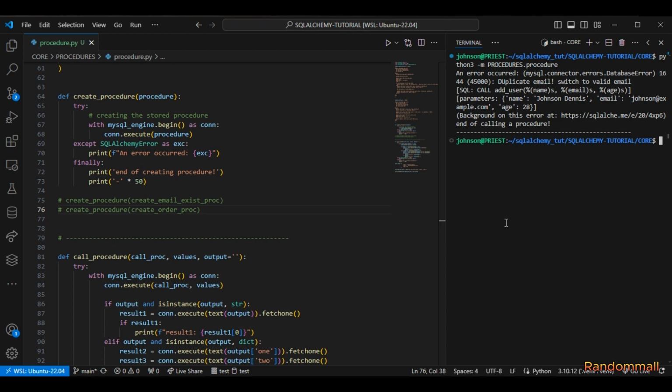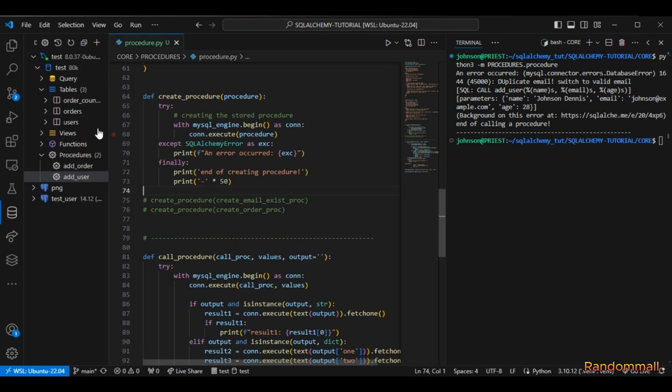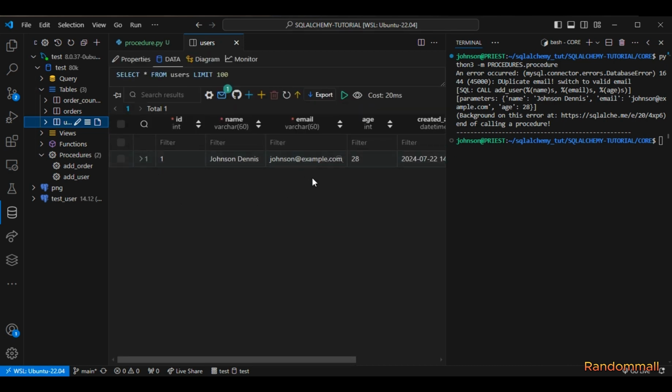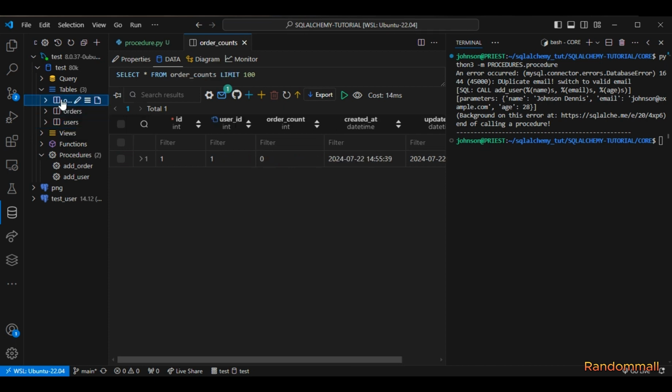Okay, so I guess the first call created an entry in the table. Let me reload. If I open the users table, the first call created one, so I'm going to delete it.